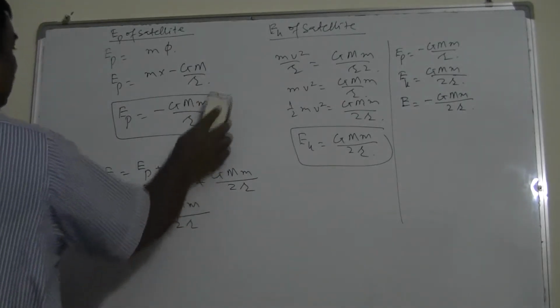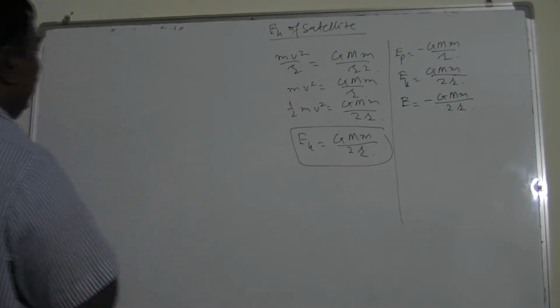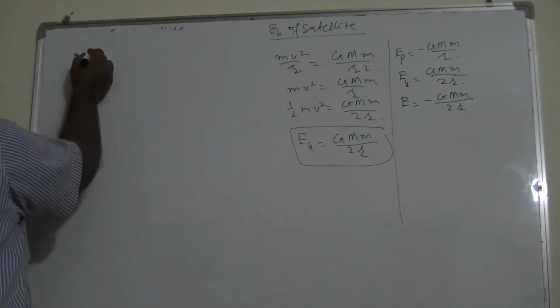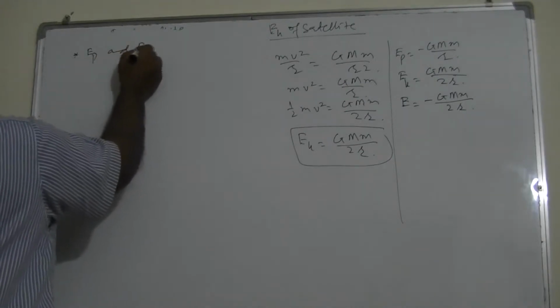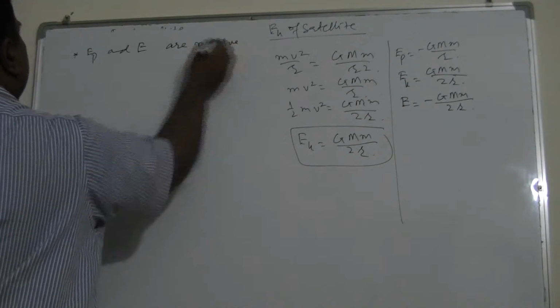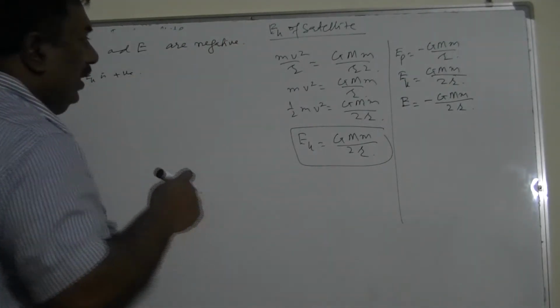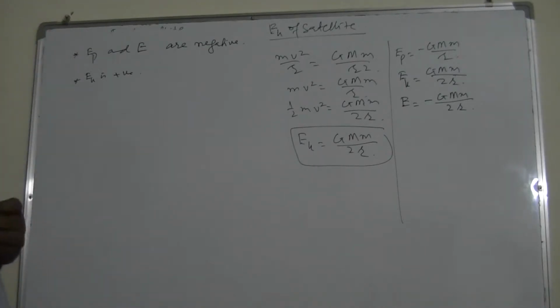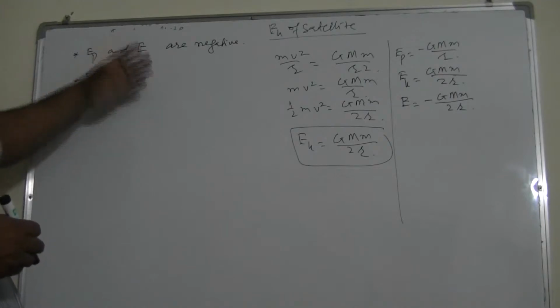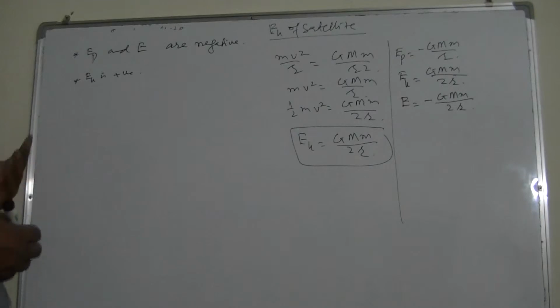Another useful formula is the relationship between the energies. First, you should keep in mind that EP and E, the potential energy and total energy, are negative quantities. Second, EK is always positive. Now, examiners usually give one type of energy and ask you to find another type. Suppose they give E and you have to find EP and EK using these concepts. EP and E are negative and EK is positive.